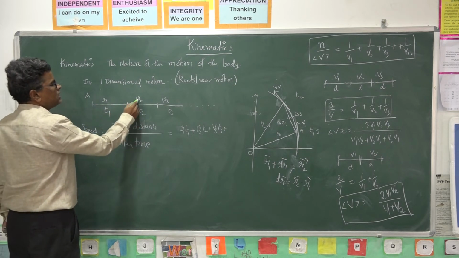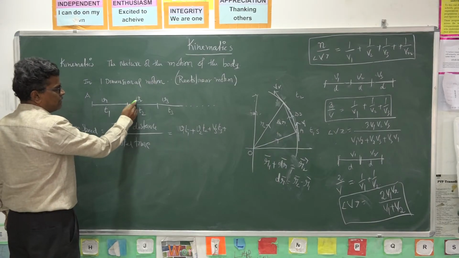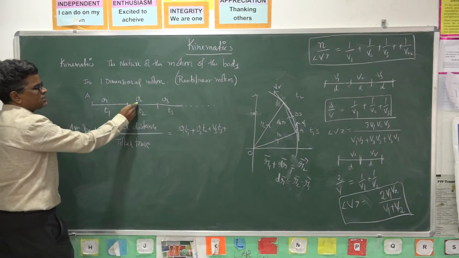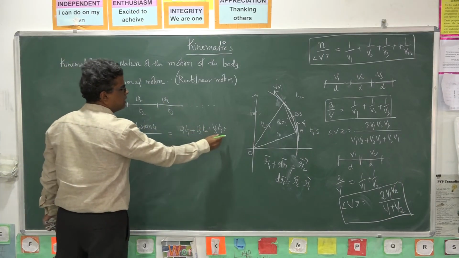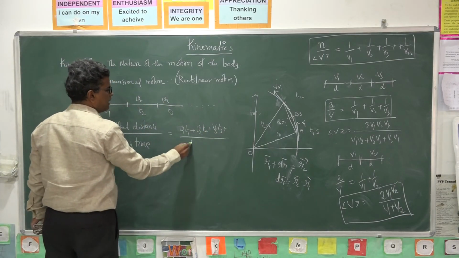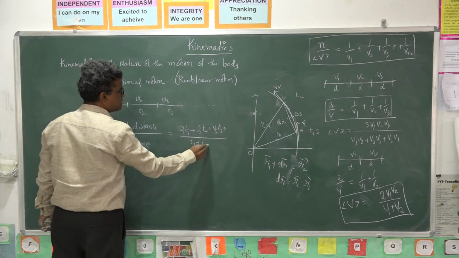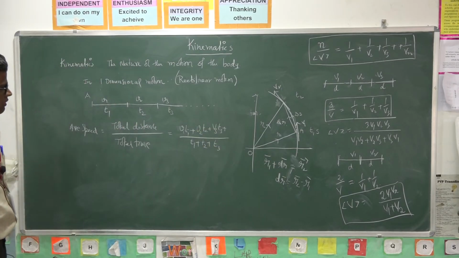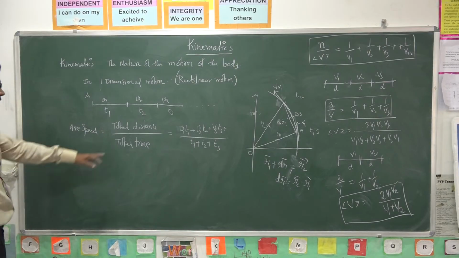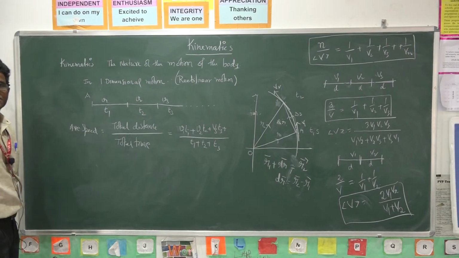Next t2 seconds it travels with a speed v2. Then the distance travelled is v2 t2 plus v3 t3 and so on, by total time t1 plus t2 plus t3 and so on. Like this we can calculate the average speed in this case.